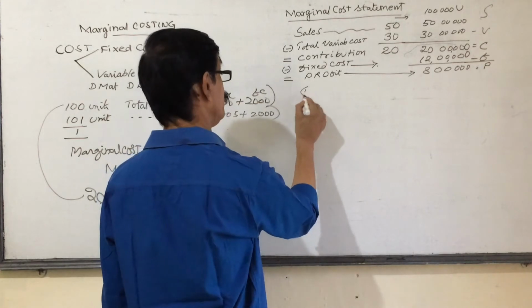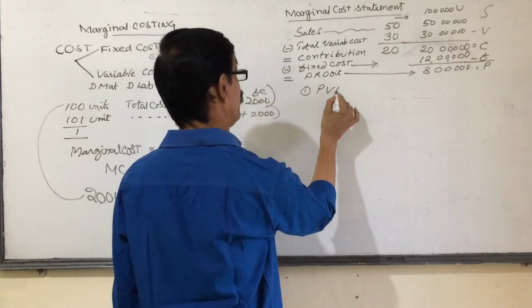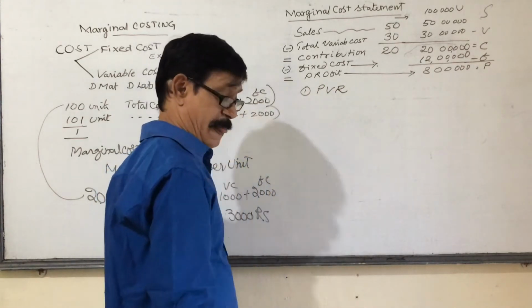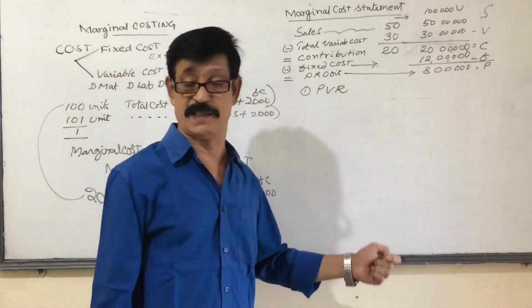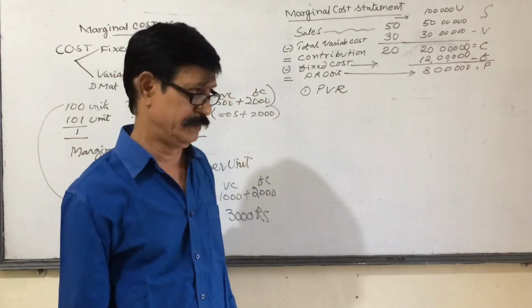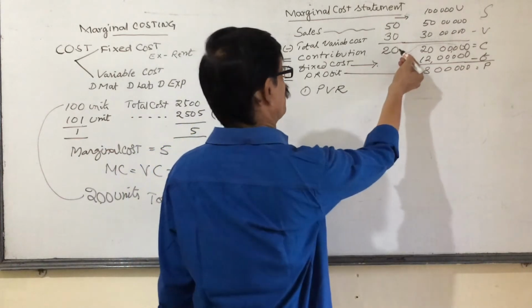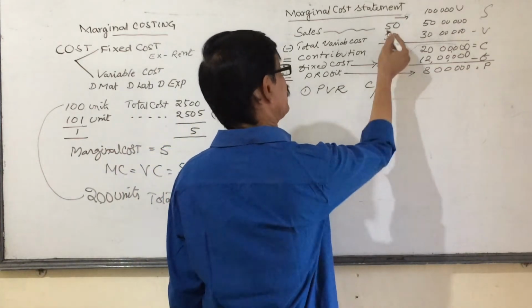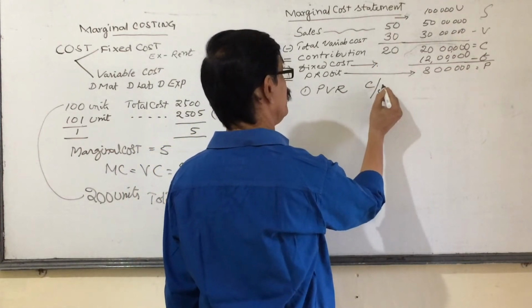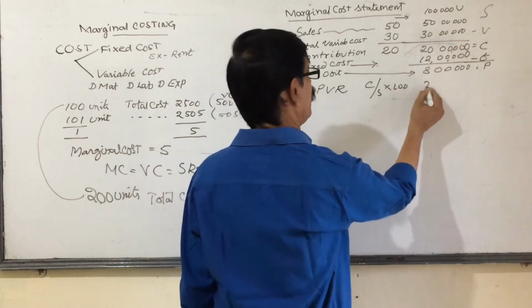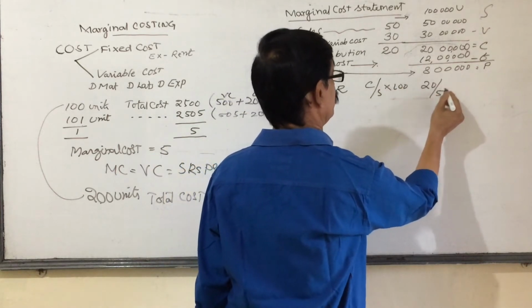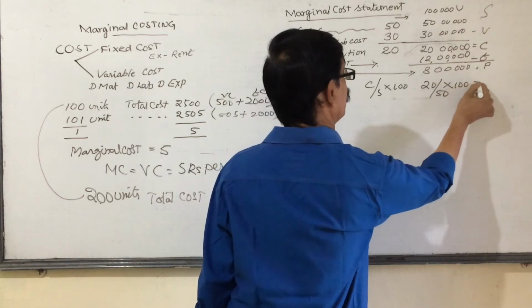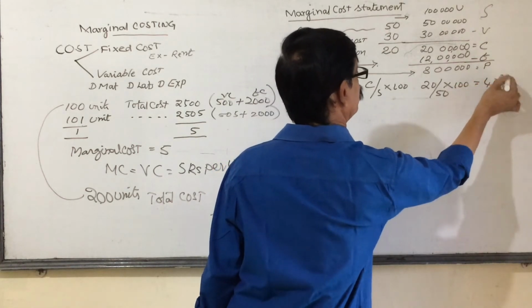Now, profit volume ratio, PVR. PVR is nothing but the relation between the contribution and sales. Here contribution is 20, sales is 50, 20 out of 50 into 100, that is equal to PVR.